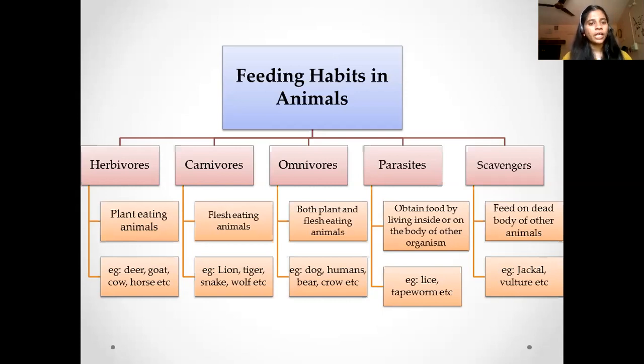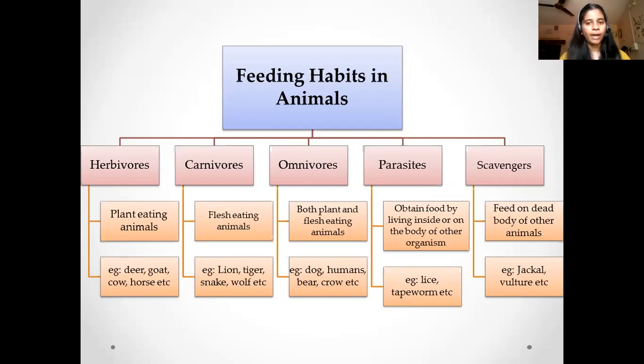Then we have the carnivores. They're flesh eating animals. Examples of carnivores are lion, tiger, snake, wolf, etc. These have sharp pointed canines which help them to tear their food properly. And even the carnivorous birds have pointed beaks which help them to tear the food properly. Then we have omnivores, which consume both plants and flesh, like they eat flesh as well as plants. The examples are dogs, humans, bear, crow, etc. So they have both kinds of teeth. They have the incisors as well as the canines which help them to eat their food properly.